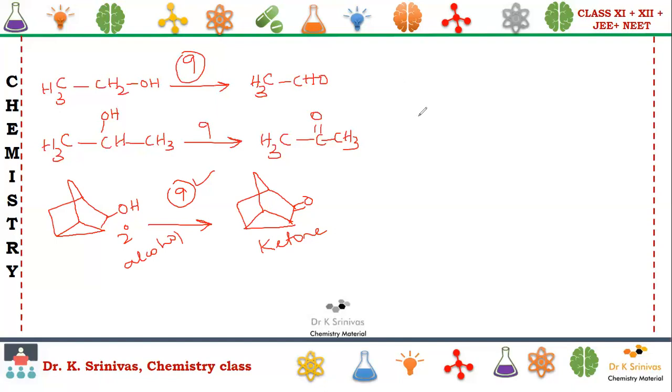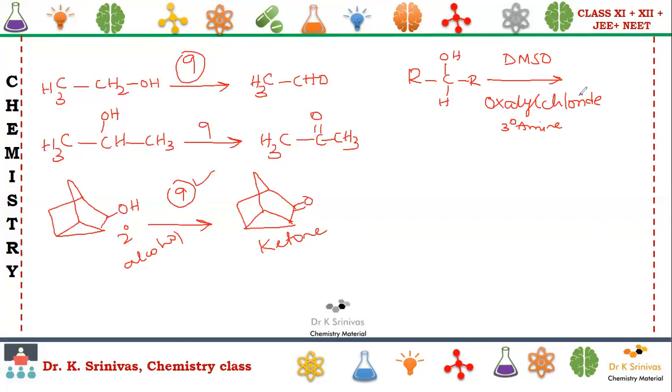Now here we'll take one more example, dear students. I take the DMSO example. If you are using R, CHOH here, H here, R, in the presence of DMSO, if DMSO is used in combination with oxalyl chloride and tertiary amine, they are acting as supporting co-catalysts.